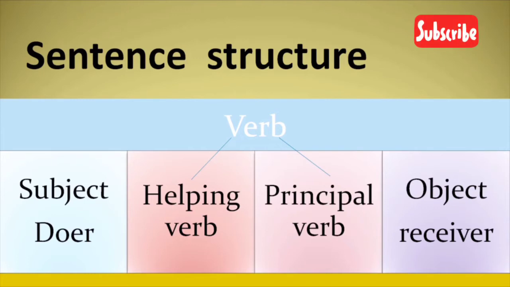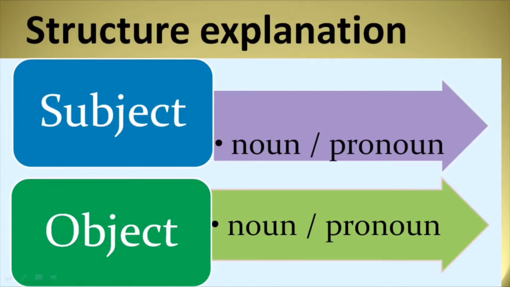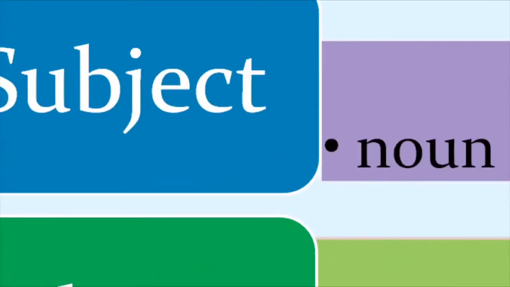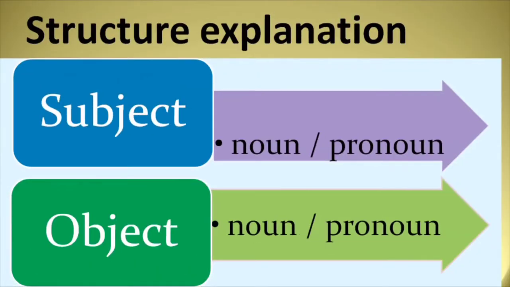In the last program, we talked about verb in detail. In today's lecture, we'll be focusing upon the subject and object. What are they and how they are used in a sentence? Subject is either a noun or a pronoun.